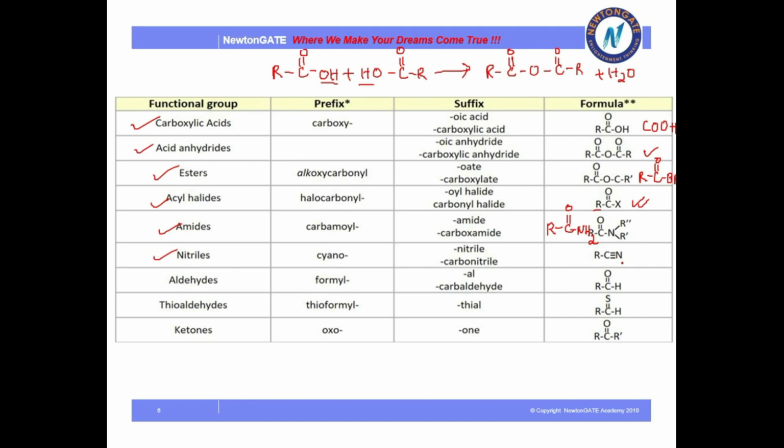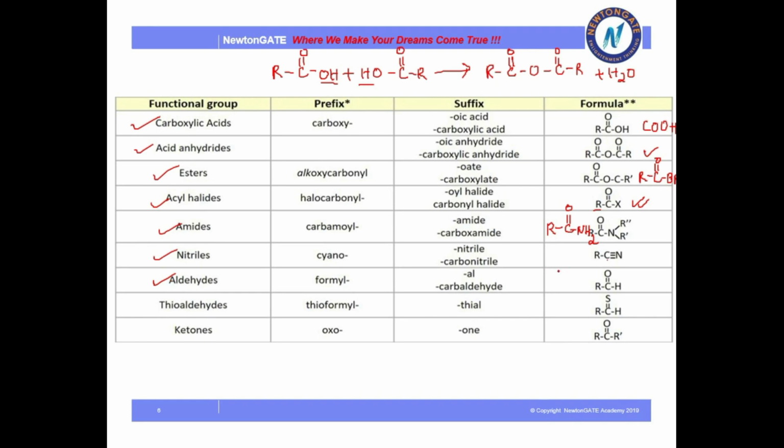Nitrile is specifically nothing but the CN group. If any alkyl group is attached with the cyanide group, the suffix is known as nitrile, but whenever we go for a prefix, we will use the term cyano. Next is the very famous and very important one, that is aldehyde.